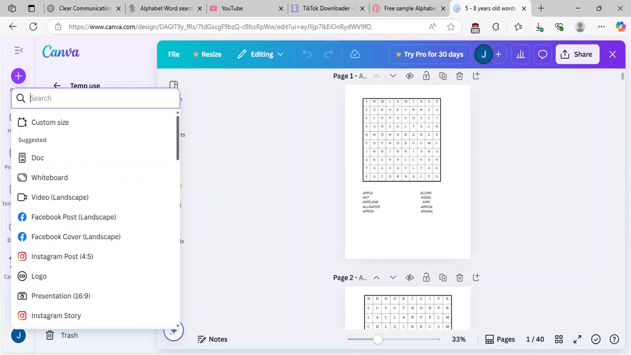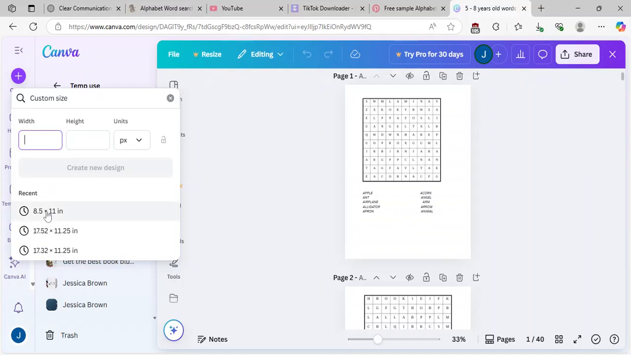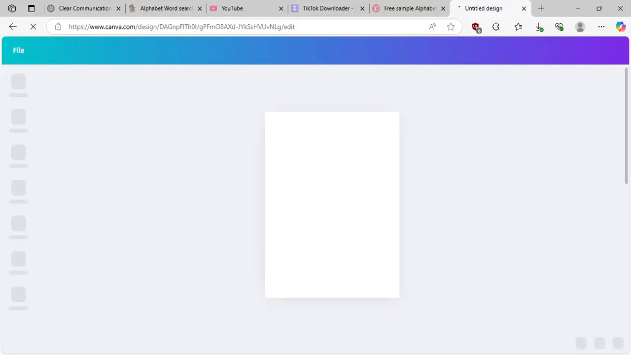So in this video I'm going to show you guys how you can use Canva to create a jigsaw puzzle. So first we're going to create a design. We're going to use the 8 by 11 inch one. 8 by 11 inches.